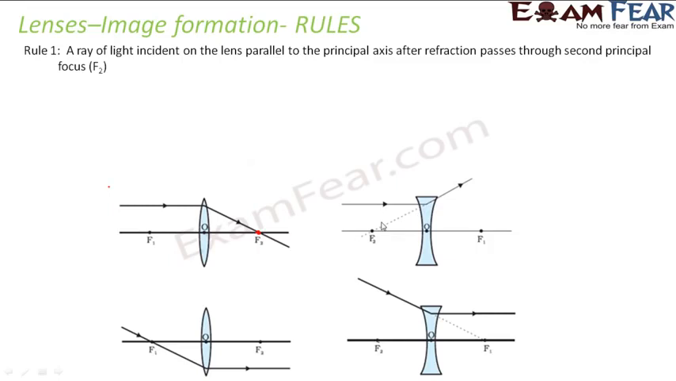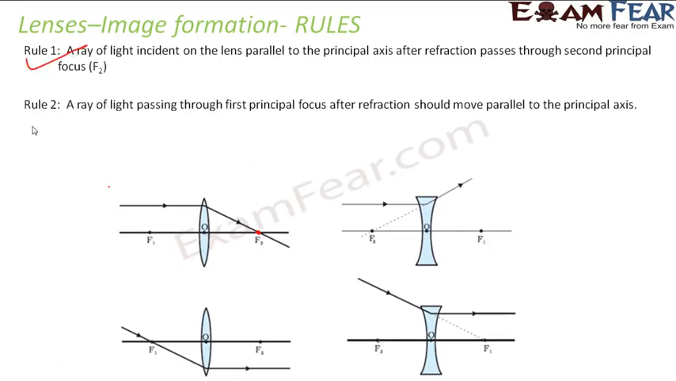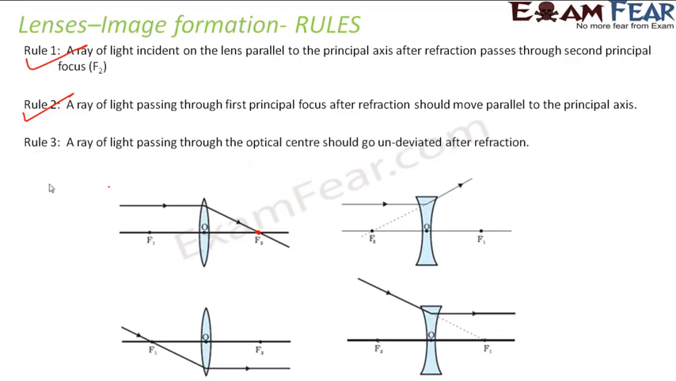So in this case it passes virtually. So that's rule number 1. Similarly, if we move ahead with rule number 2, it states that a ray which passes through principal focus, after refraction goes parallel to the principal axis. Similarly, the same holds true for a concave lens. And finally, rule number 3, which states that a ray which passes through the optical center goes undeviated. That is, it retraces the same path after refraction.